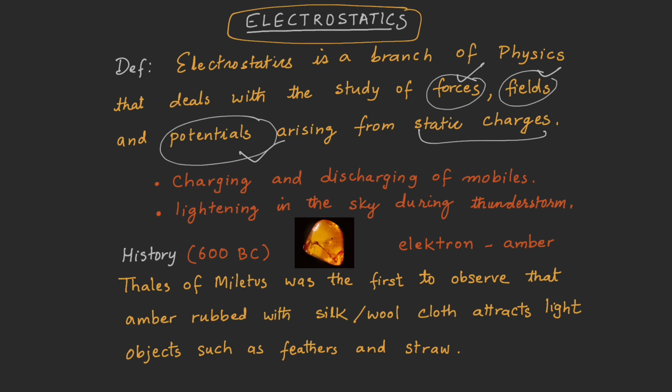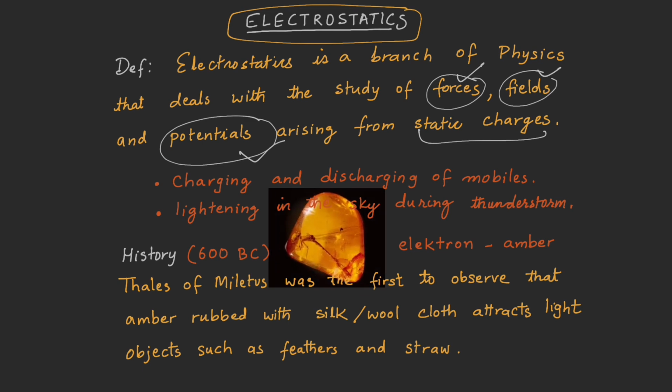Let's focus on the charge. In 600 BC, it was first observed by Thales. He was a Greek philosopher, and he observed that amber, when rubbed with silk or wool cloth, attracts light objects such as feathers and straws.